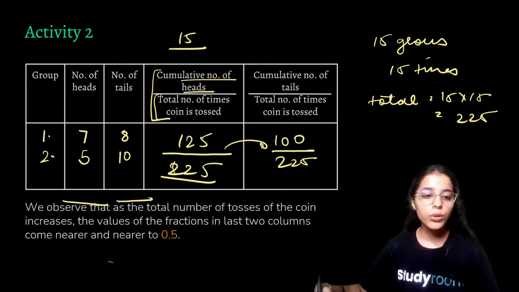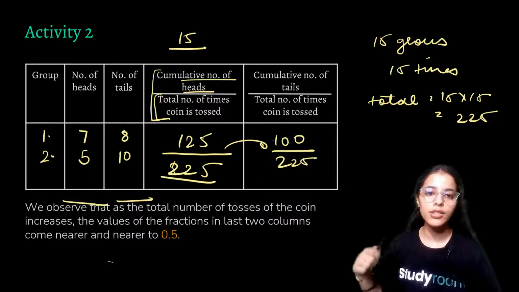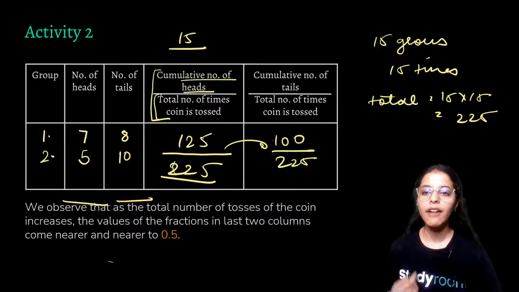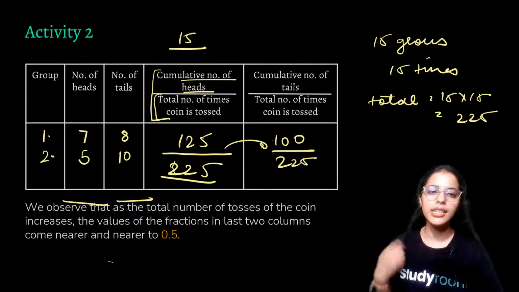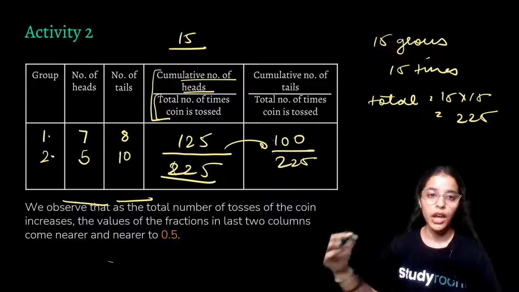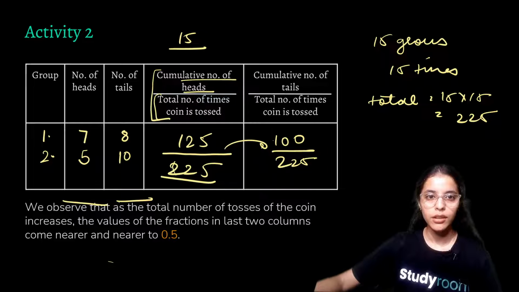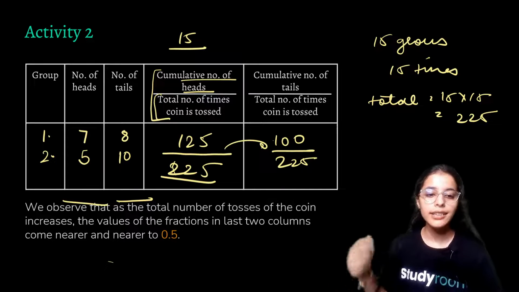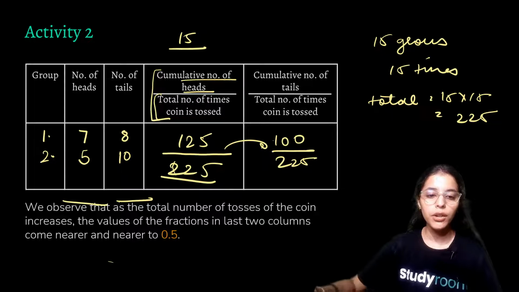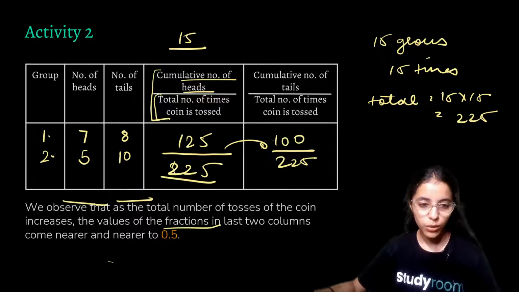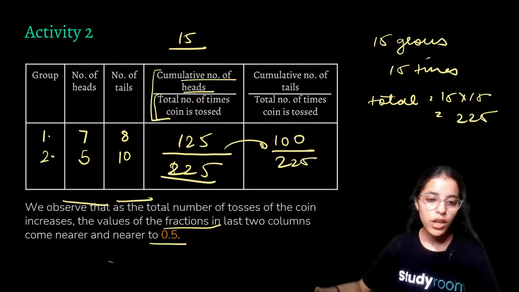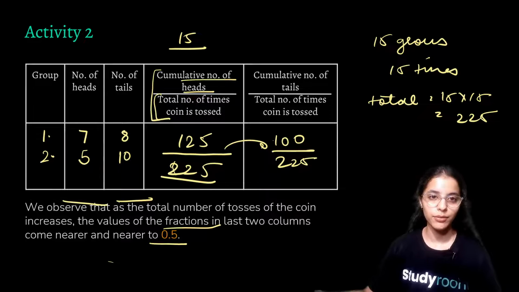But now you'll see that as you keep on adding the groups, for example, here we have 15 groups, you may have 16, 17, 18, 30 groups, as you keep on adding the number of groups, your fractions will come closer to 0.5, right?